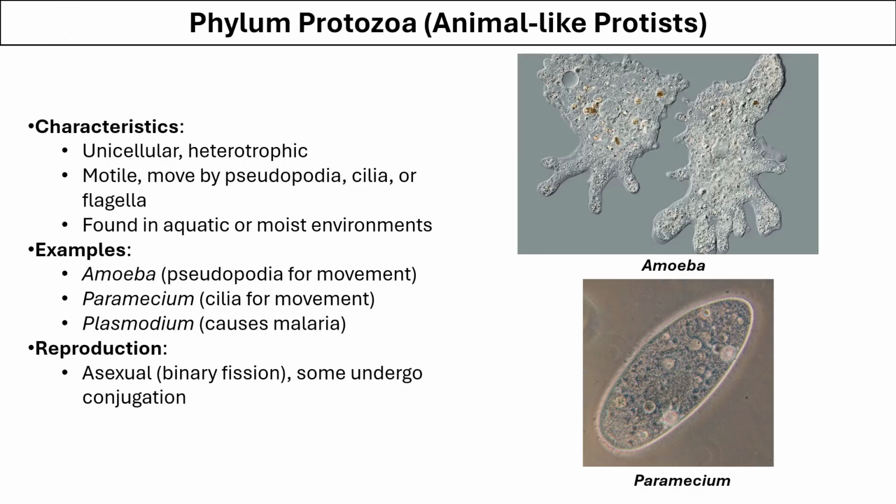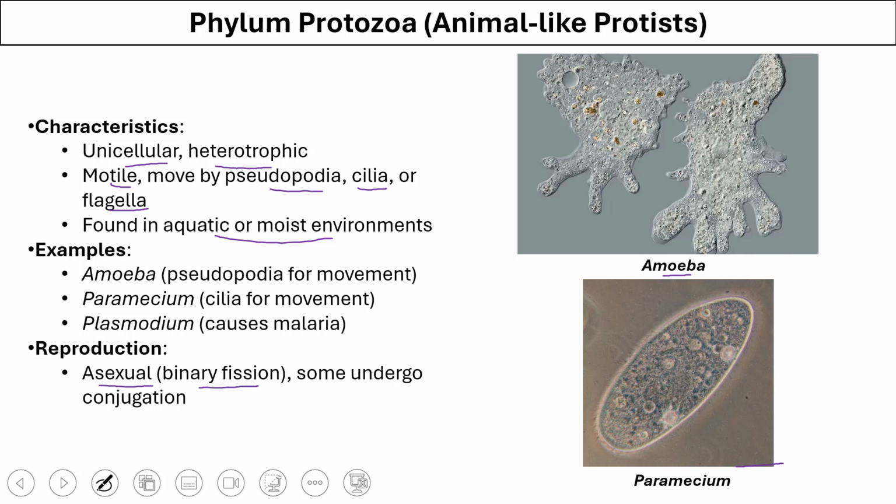Protozoa includes organisms like amoeba, paramecium. They are unicellular because they are animal-like, they cannot produce their own food, and they are heterotrophs. They are motile. For motility, they may use pseudopodia like in case of amoeba, or cilia like in case of paramecium, or a flagella. They are found in aquatic and moist environments. Their reproduction is mainly asexual by binary fission, but some can also undergo conjugation.